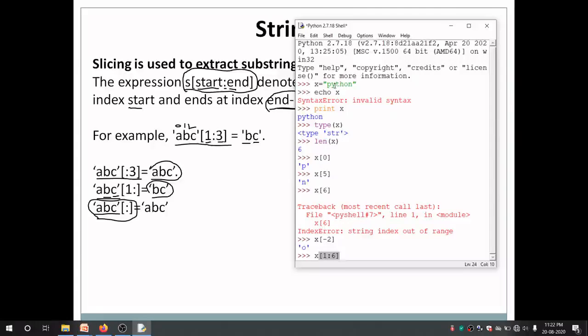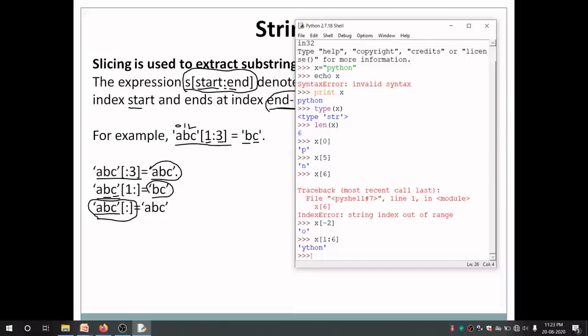At the first position we have Y, and from first to 6, it is 6 minus 1, so that will be 5, and at the 5 location we have N. So from first to 5 we have the string. Okay, let's look at the output. It is printing the substring from the complete string Python.